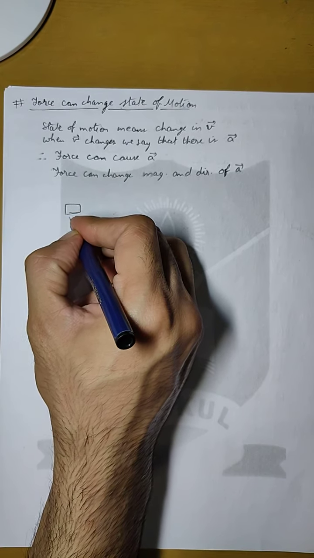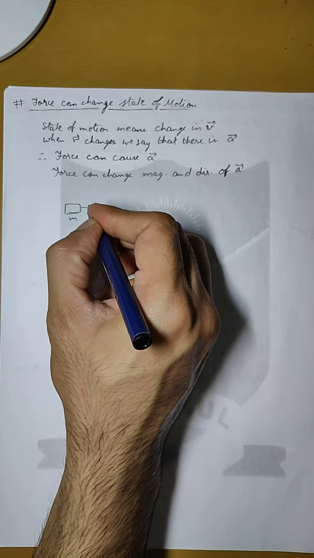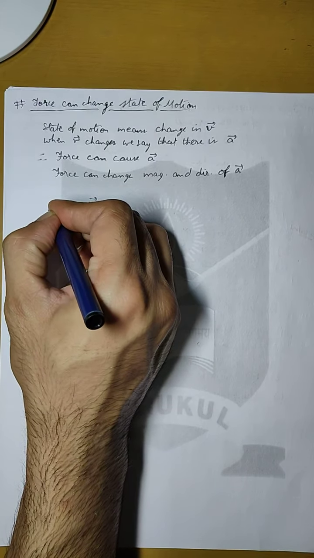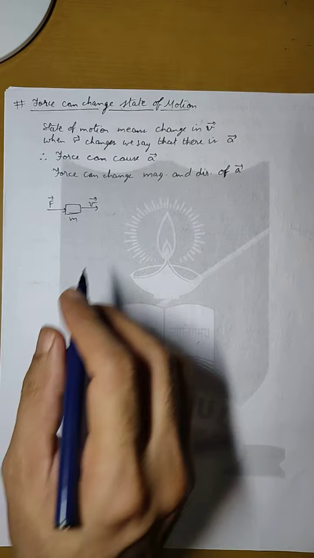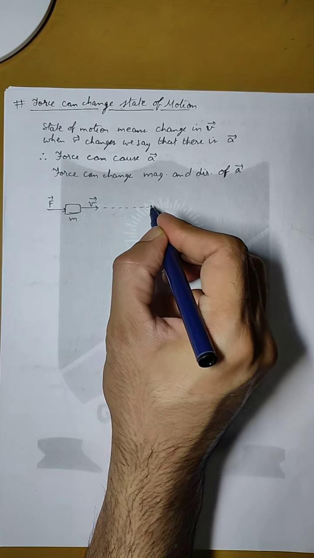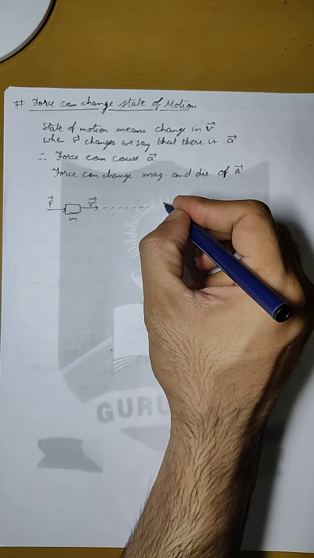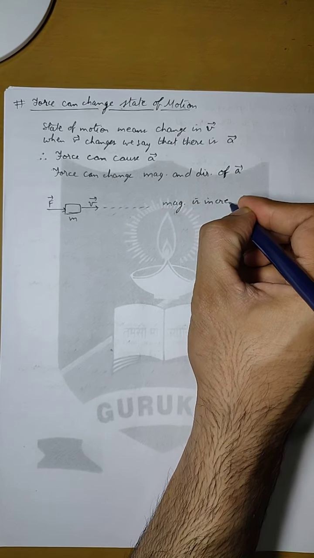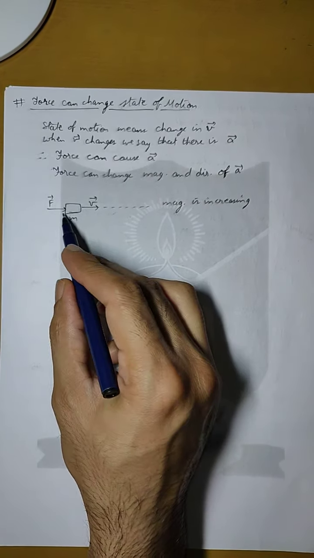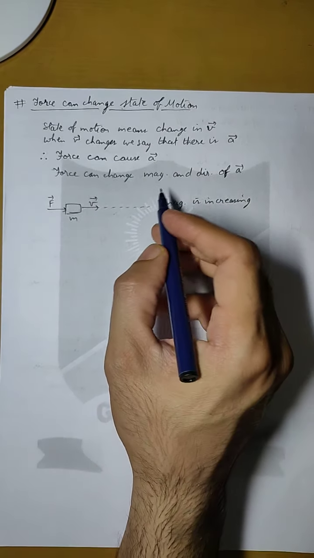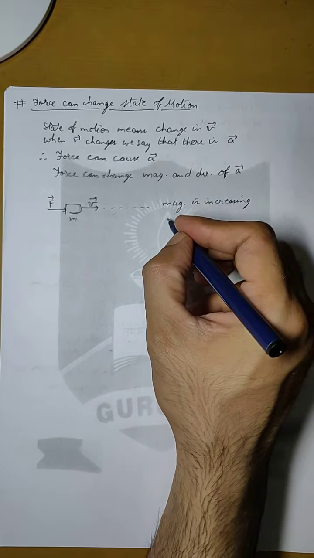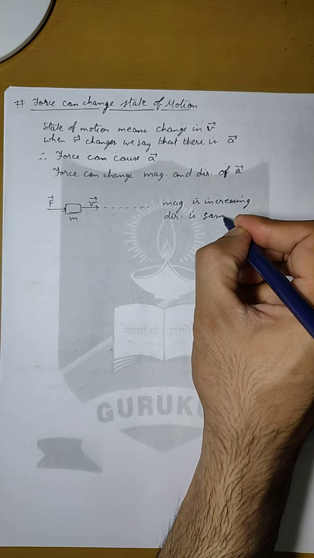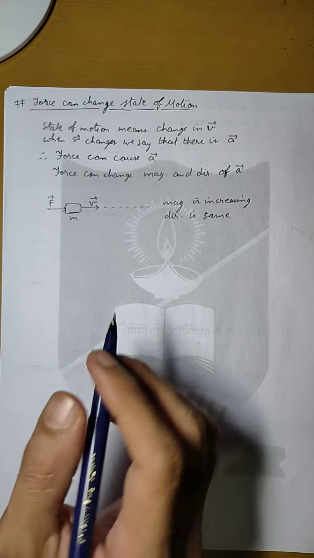Suppose there is a body of mass m, and this body is moving with velocity v in this direction. Now if we apply force in this direction, then we know that the value of velocity will increase. So what are we doing here? We are increasing the magnitude. When we apply force in the direction of velocity, the magnitude is increasing, but it is not changing the direction of velocity. So the direction remains the same.